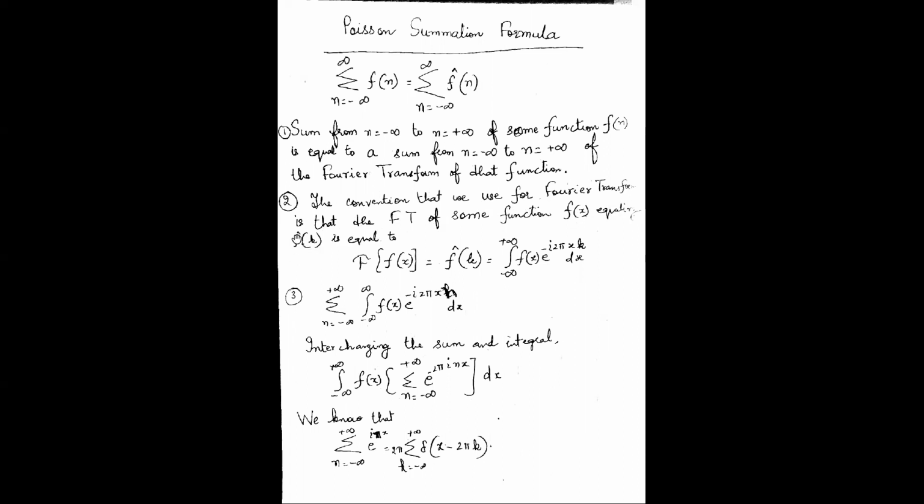This capital F denotes the Fourier transform, and this is the function f(x). The left-hand side of the denotation is telling us the Fourier transform of this function f(x), and this is also denoted by f cap k. All right, I've just changed the index.